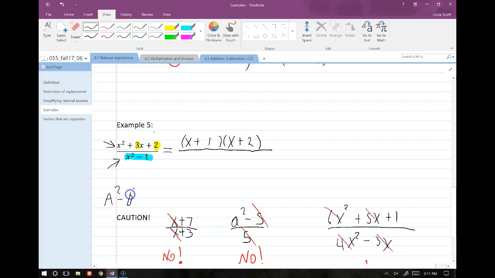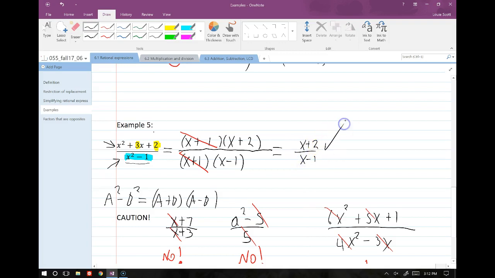A squared minus b squared. What does this equal? Good. A plus b times a minus b. All right, and so for this particular one, a is x, b is 1, and so we have x plus 1, x minus 1. We have matching factors, so we'll cancel those. Oops, no, that was the right one. So we'll cancel the x plus 1s out, and then we just write in what's remaining, x plus 2 over